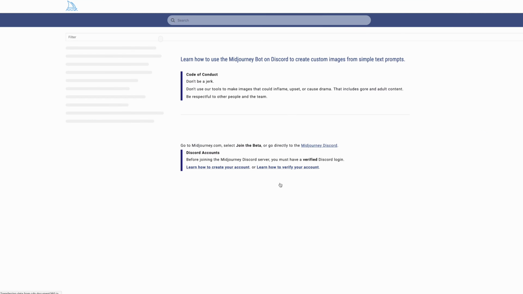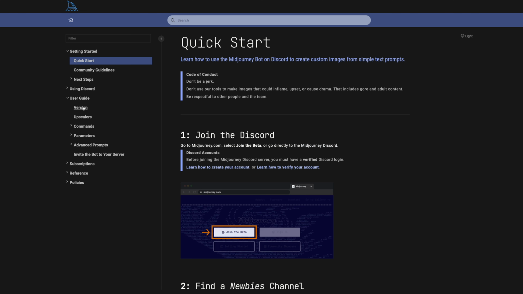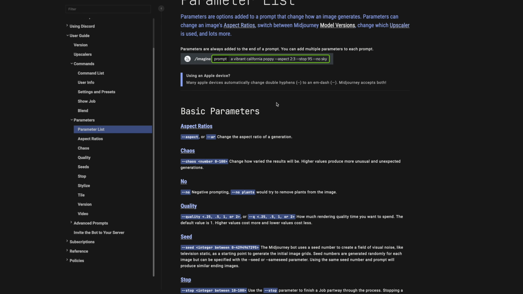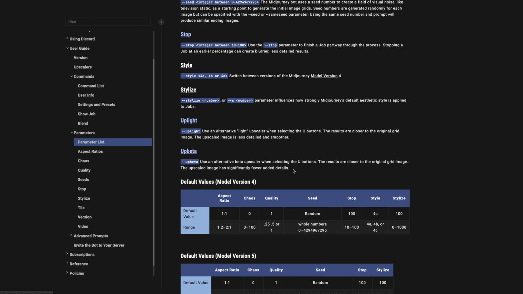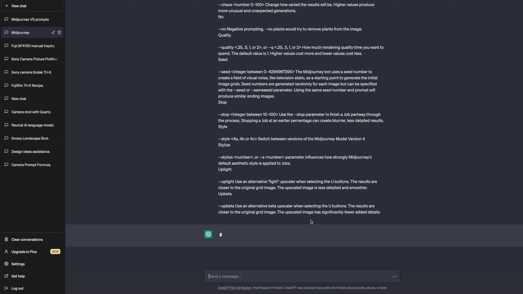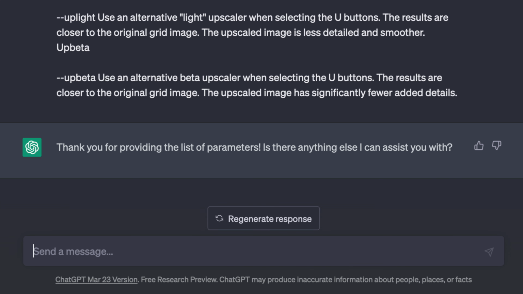The first step is to train ChatGPT how Midjourney works. To do that, I went to the user guide page from Midjourney. I copy-pasted all the segments so that ChatGPT learns how Midjourney works. For example, I copy-pasted the parameter list where all the parameters are explained so that it knows what the parameters are, and ChatGPT confirmed that it understands that there are different parameters and how they work. It took me 10 minutes to copy-paste the whole user guide into ChatGPT. So now that ChatGPT learned how Midjourney works, I went to step 2.